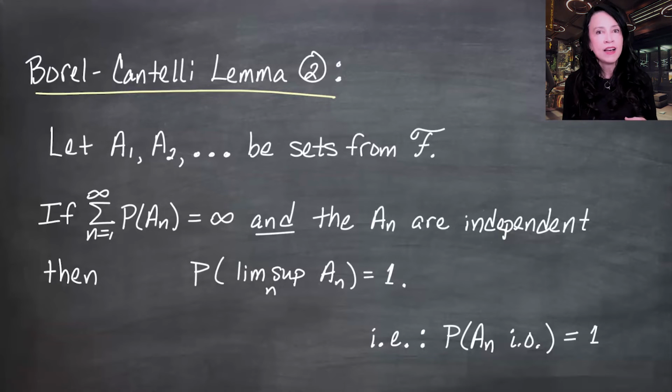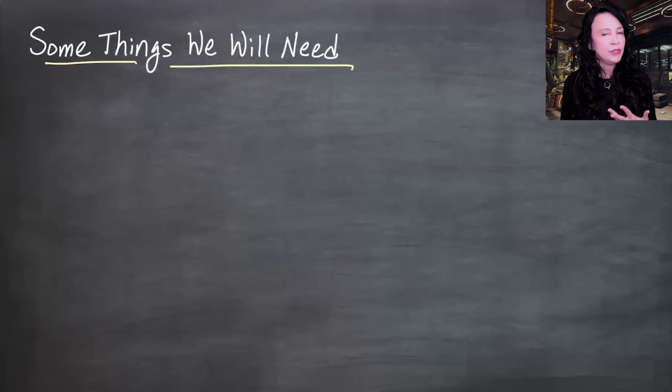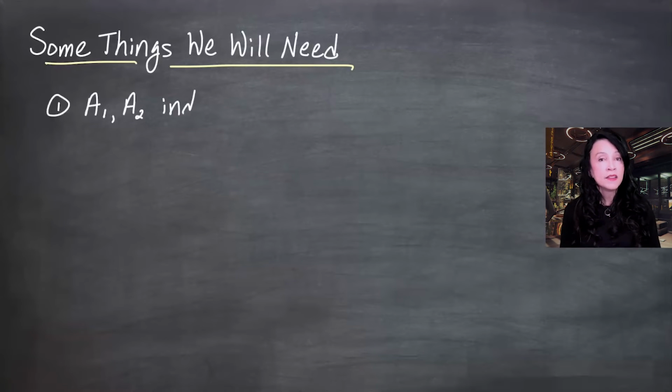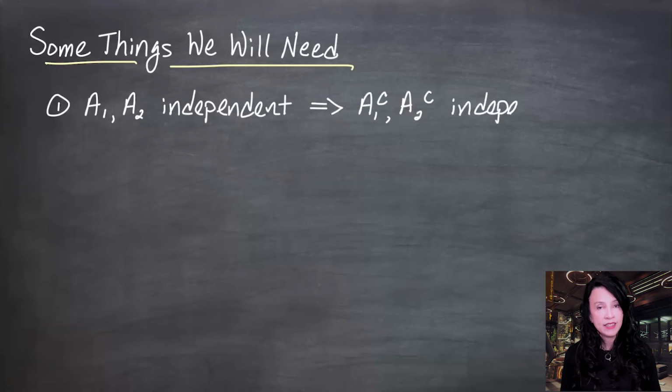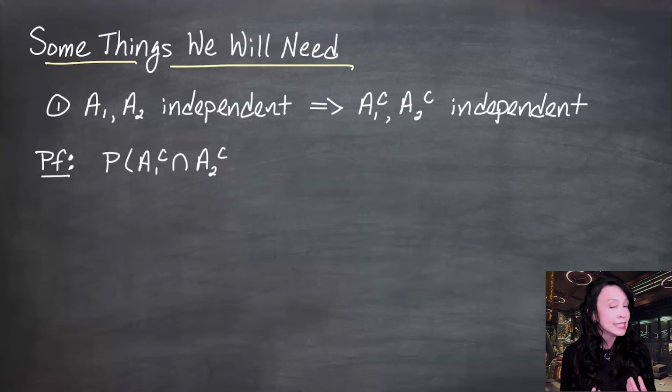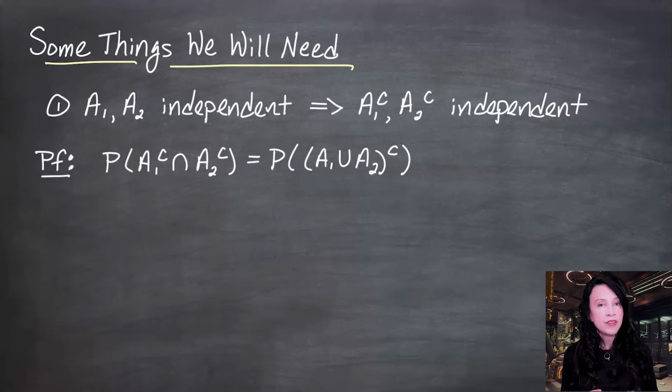Before proving this, I have a couple of things we're going to need. The first, and you may know this already, and if you didn't, it may feel completely reasonable to you, but I think it's just a little bit tricky to show, is if events A1 and A2 are independent, then the complements of those events are independent. So to show this, I want to look at the probability of the intersection of these two complements, and I'd like to see that this is the product of these individual probabilities. I'm going to use De Morgan's laws to write this probability of A1 complement intersect A2 complement as the probability of A1 union A2 all complement.